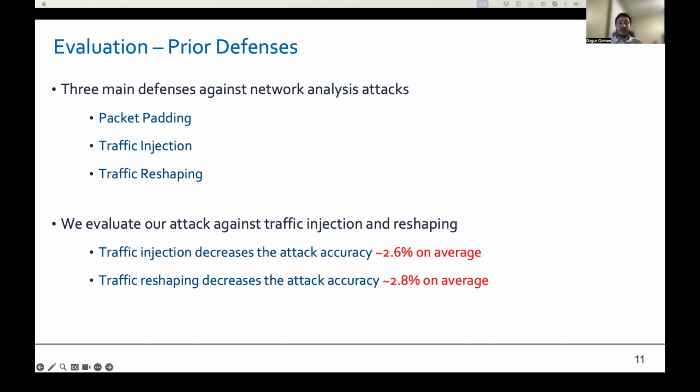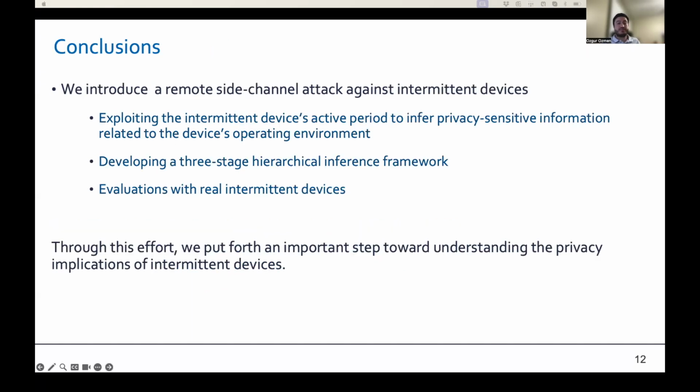With this defense, our attack's accuracy only decreases 2.6% on average. And traffic reshaping introduces random delays between packets to confuse attacks that rely on inter-packet arrival timings, causing our attack's accuracy to decrease by 2.8%. The reason these defenses are ineffective is because the transmitted packets still indicate the device is on at that time. Therefore, they fail to hide the device's active period. Overall, our evaluation highlights the need for new countermeasures.